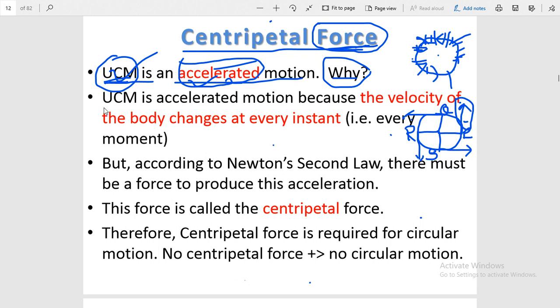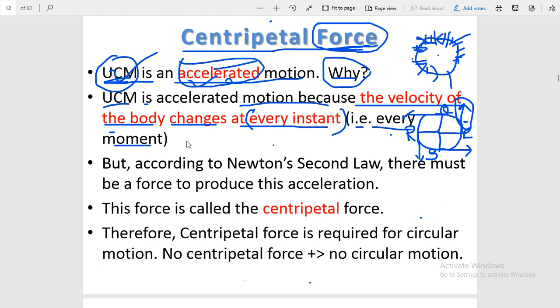So you can see here, uniform circular motion is accelerated motion because the velocity of the body or particle changes at every instant, and changes due to change in direction of the motion. Okay, so you can mention here due to change in direction of the motion of the particle.